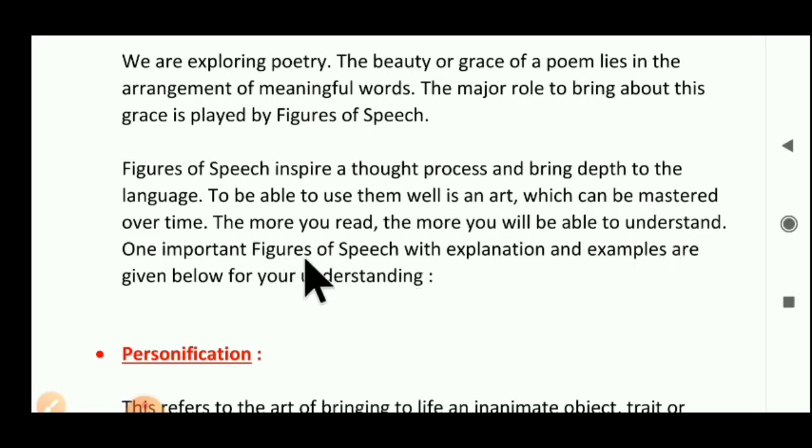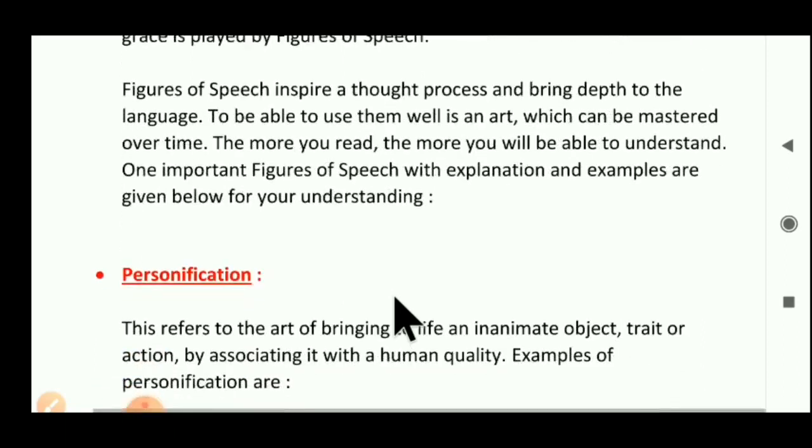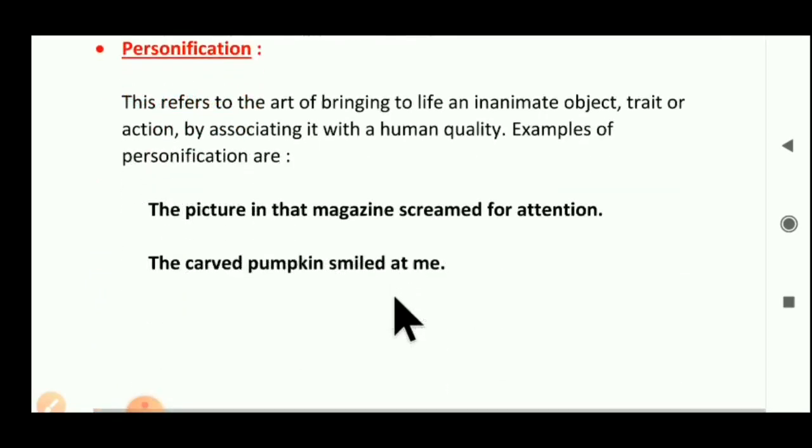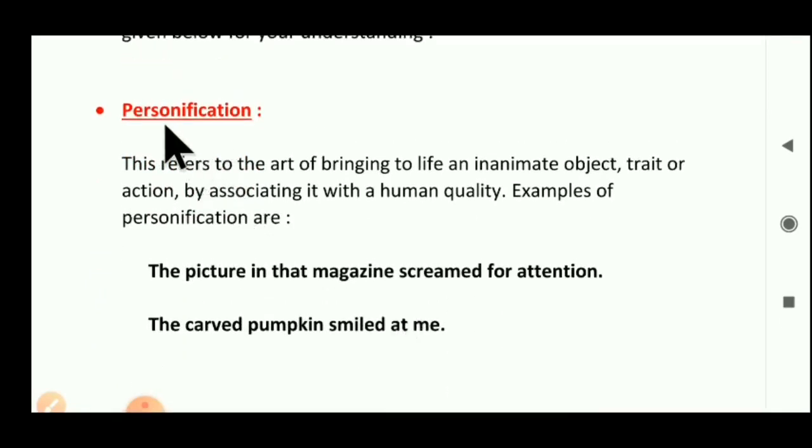One important figure of speech, with explanation and examples, is given below for your understanding. In our 6th activity, we require one figure of speech, personification. So here personification is given. Personification is one type of figure of speech. What is personification? We have to understand about it.